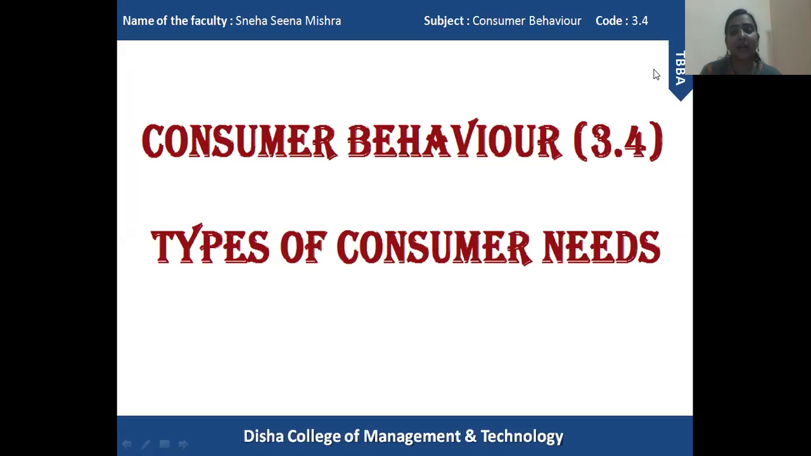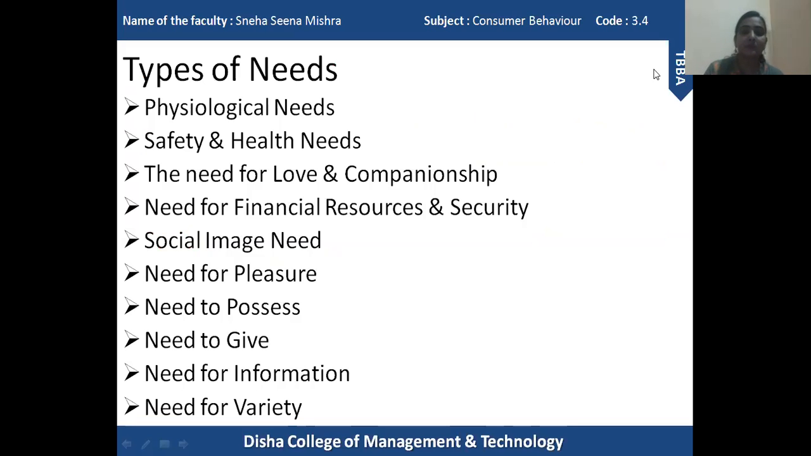In this session, I am going to explain the types of consumer needs. Now, on the screen, you can see that these are the various types of needs. So, there are around 10 or 12 types of needs. Okay. Now, the question arises, how have we come to a conclusion that these are the various categories or types of needs? What is the basic foundation upon which these types of needs are created?